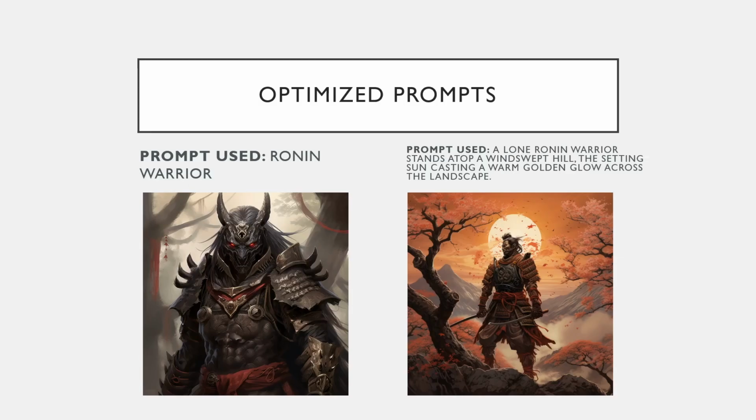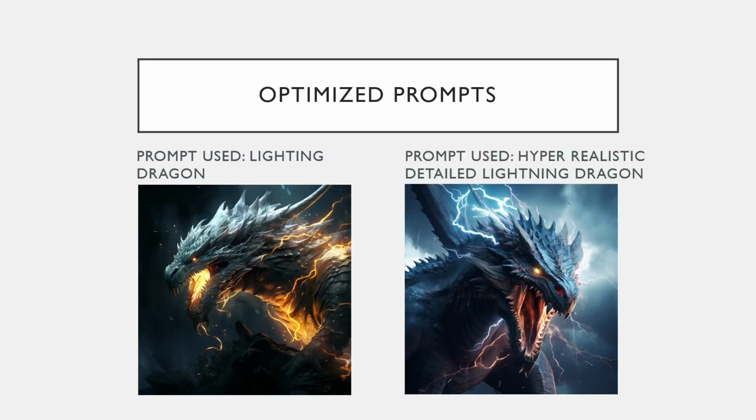So we used the prompt Ronin Warrior, whereas ChatGPT came up with a lone Ronin Warrior stands atop a wind-swept hill. It just creates a better, more desired outcome. Even this, the AI I used for this is pretty great.